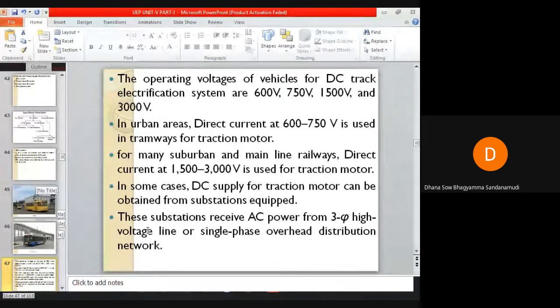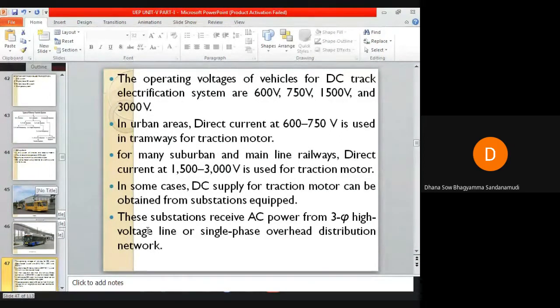In some cases, the DC supply for traction motors can be obtained from substation equipment with rotary converters that convert AC power to DC power.